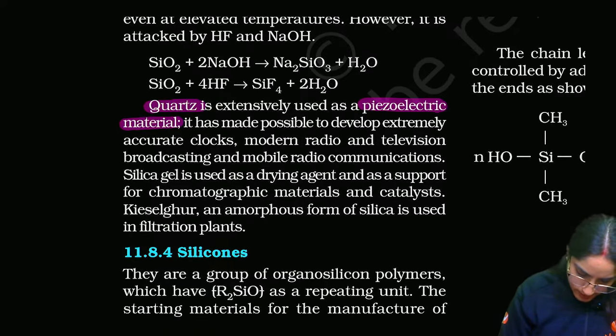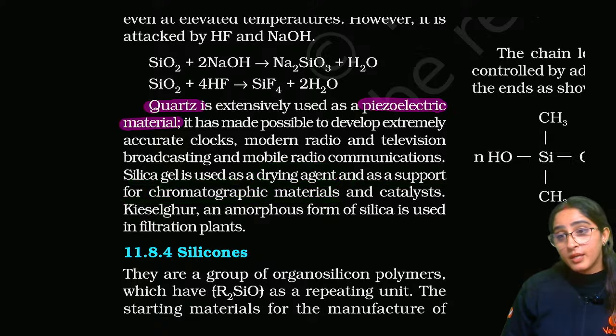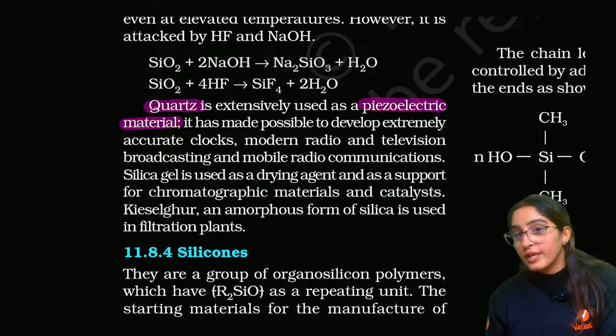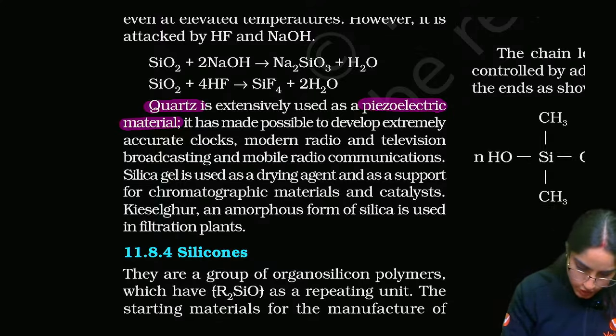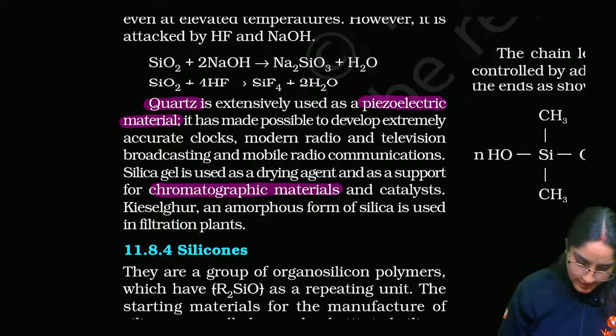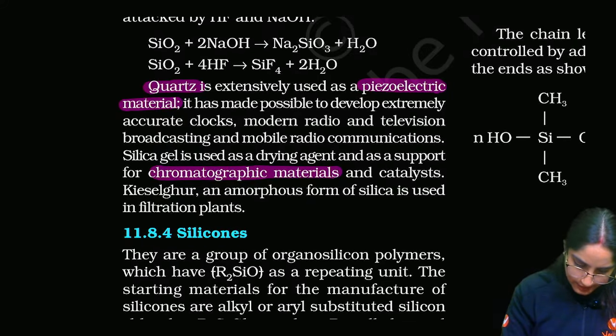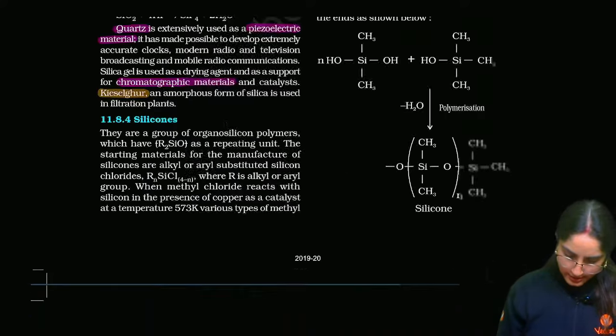Then silica gel is used as a drying agent and as a support in chromatography. If you remember, in chromatography also we have seen silica paste is used there, right? So it is also used in chromatographic materials, right? Then there is this calgon, and the amorphous form of silica is used in filtration plants, right?